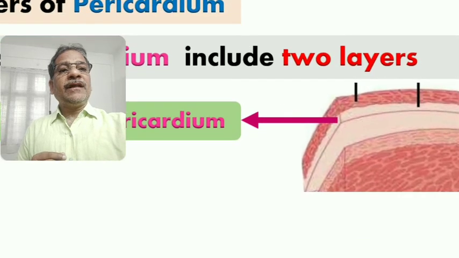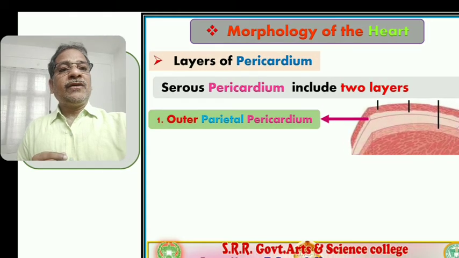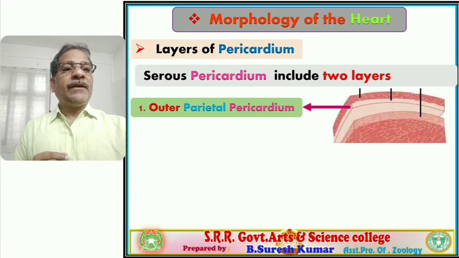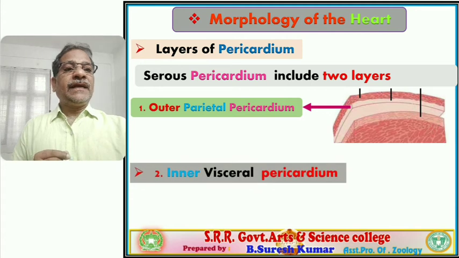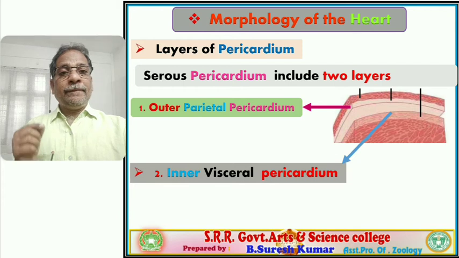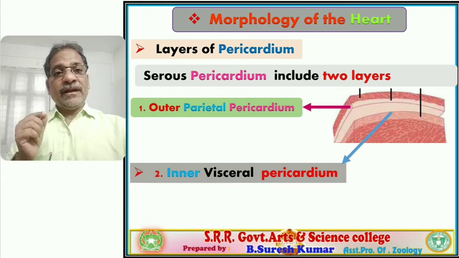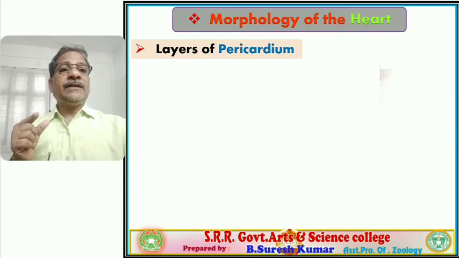The thin layer present is the outer parietal pericardium layer, and the second one is the inner visceral pericardium. If we observe these two, the parietal pericardium and visceral pericardium, there is a space present between these two layers.